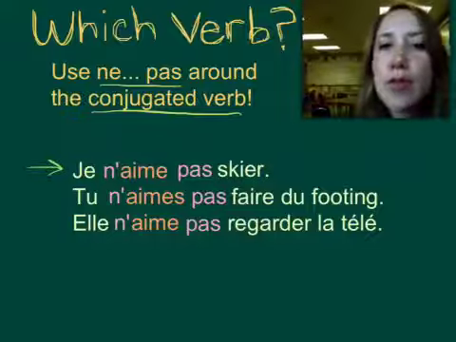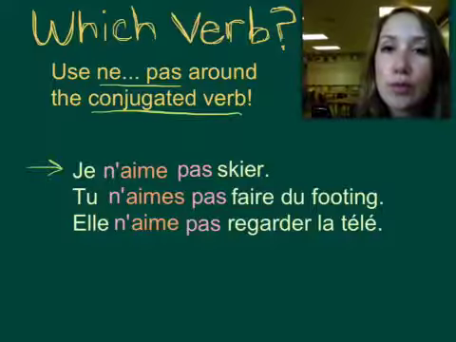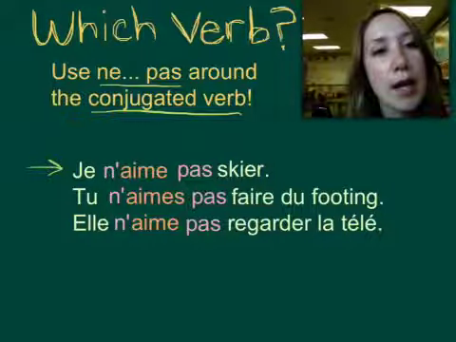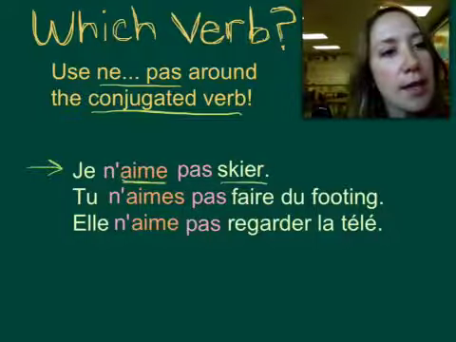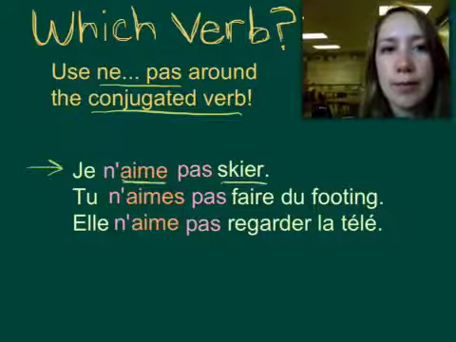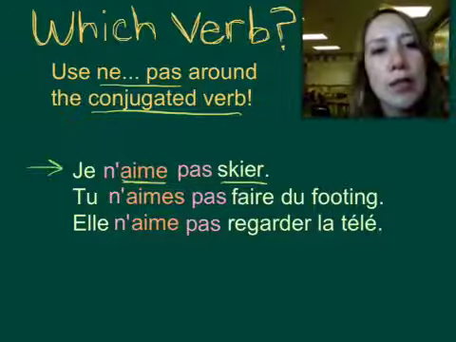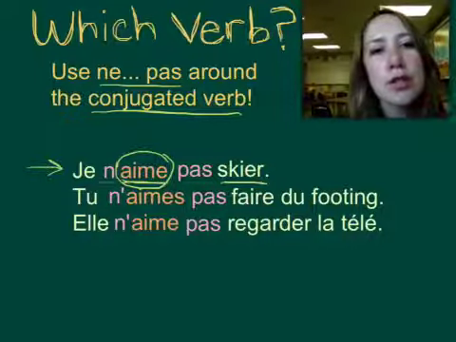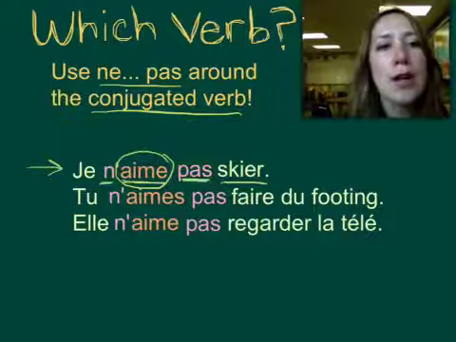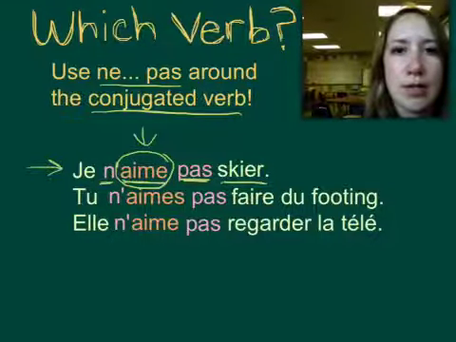We have je n'aime pas skier. I don't like to ski. We have two verbs in this sentence. We have aimer, to like, and we have skier, to ski. But what is the thing that I don't do? I don't like to ski. Je n'aime pas skier. I don't like to ski. So you'll notice that the ne and the pas surround the thing that I don't do. I don't like to ski.